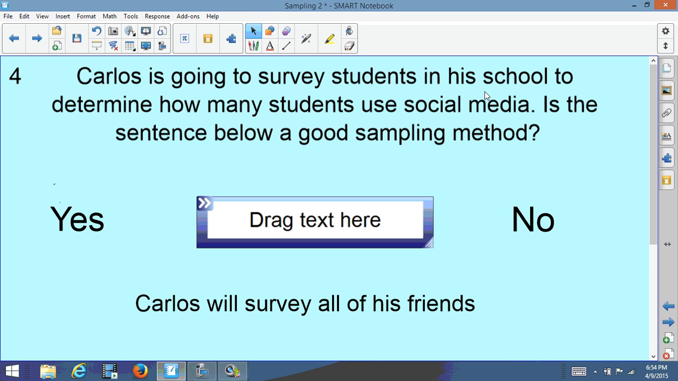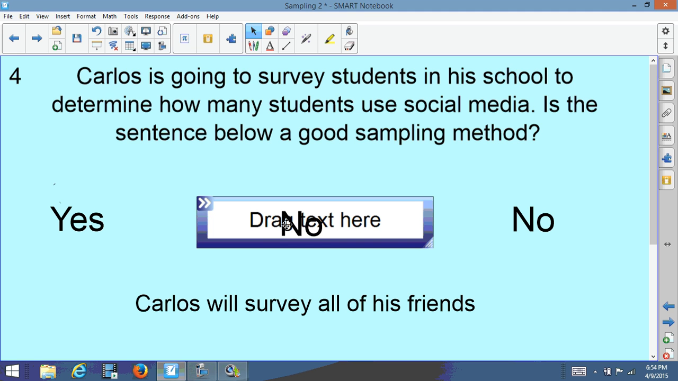Because unless he's friends with everybody in the whole school, and that's a lot of friends, that would be a good idea. But I don't think Carlos is friendly with everybody, because there might be some people who are new that moved to the school and he may not know them. So I, again, am going to say no.